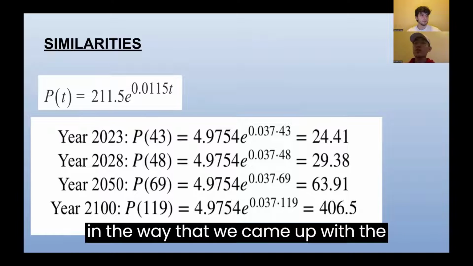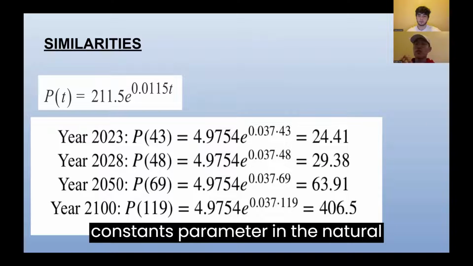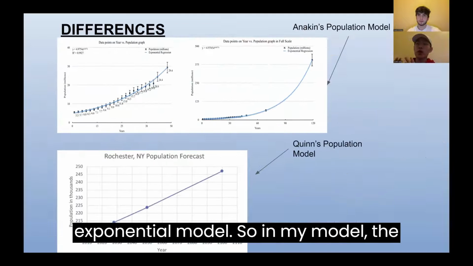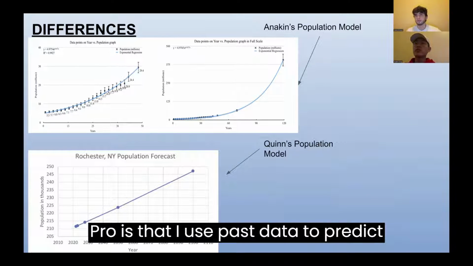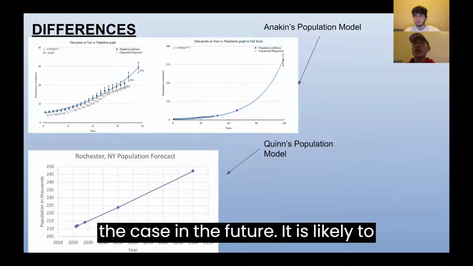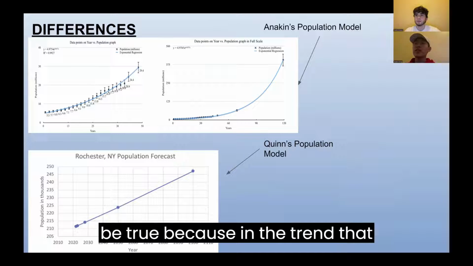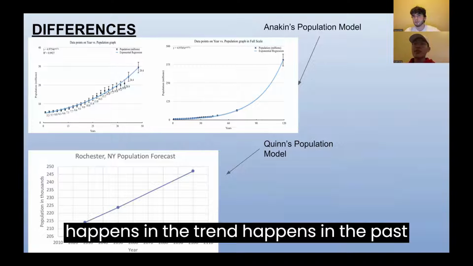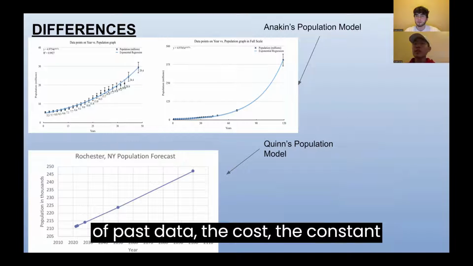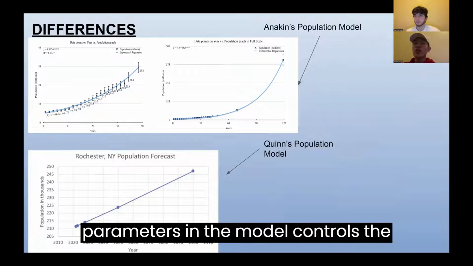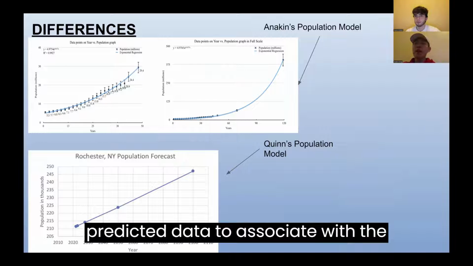And we are different in the way that we came up with the constant parameters in the natural exponential model. So in my model, the pro is that I use past data to predict the case in the future. It is likely to be true because a trend that happens in the past is very likely to be the case in the future. So by using a sufficient amount of past data, the constant parameters in the model control the predicted data to associate with the past trend.